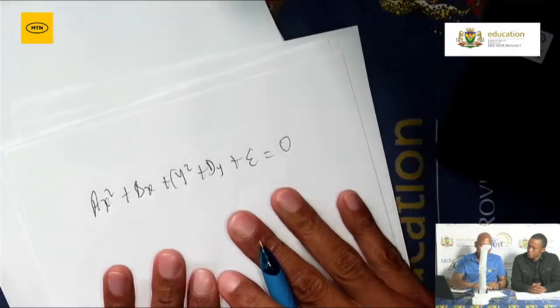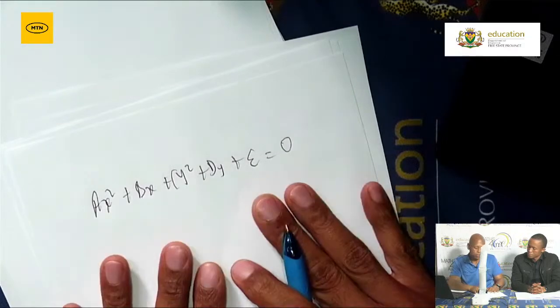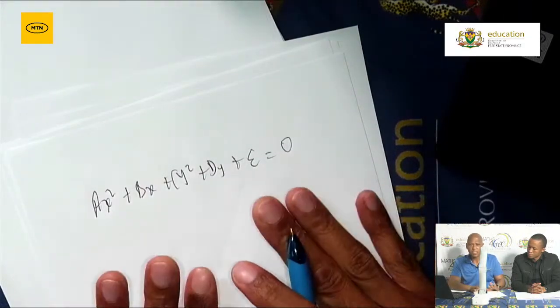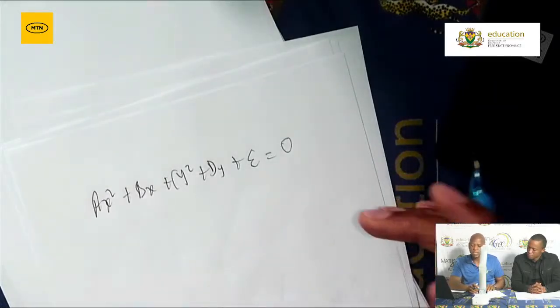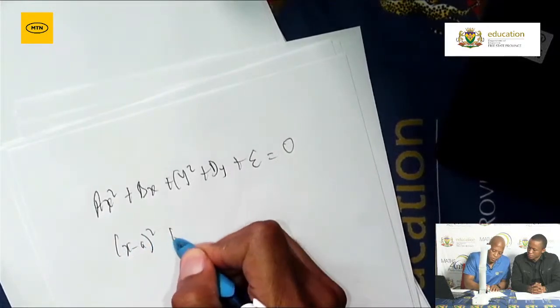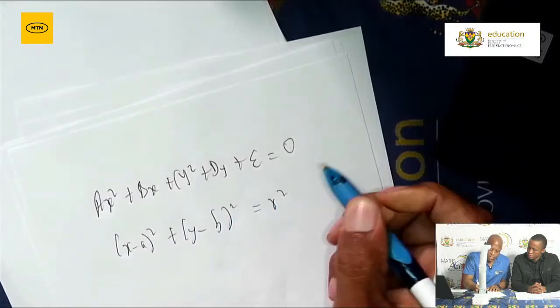But if it is given in this format, what do we need to do? You remember the completing of the square from grade 11. Now you need it. You need to complete the square so that you can write this equation in the format (x minus a) squared plus (y minus b) squared is equal to r squared.